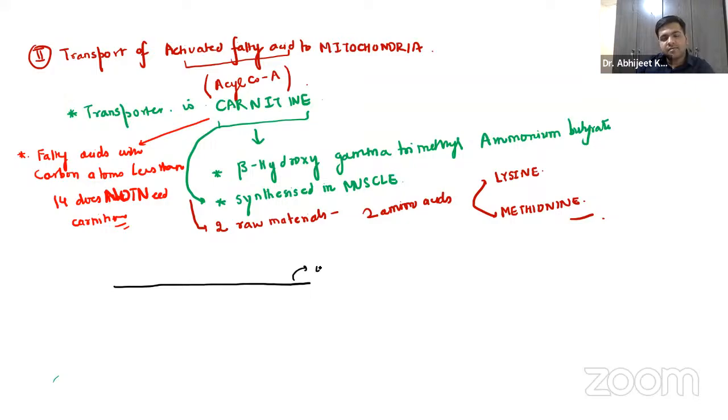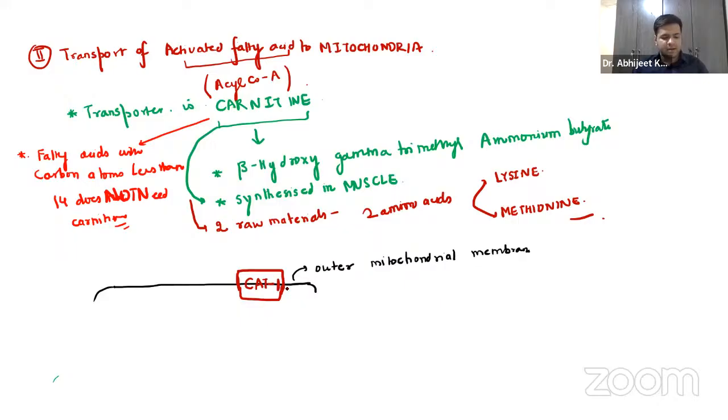Let us just write it as the outer mitochondrial membrane. And on the outer mitochondrial membrane, we have an enzyme that is located, right? And that is called as CAT1.